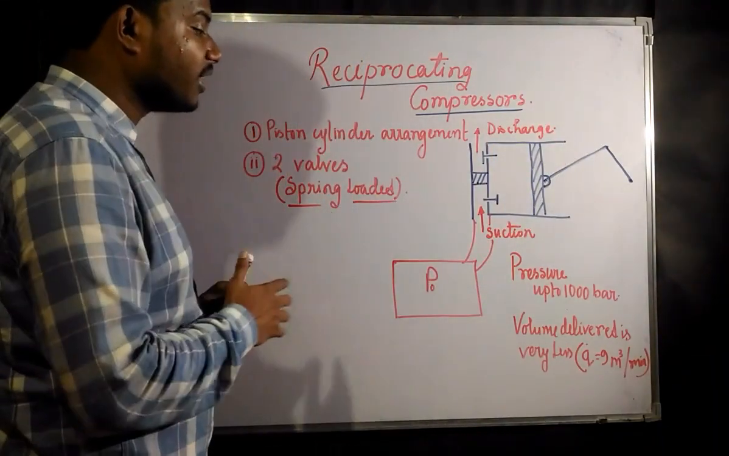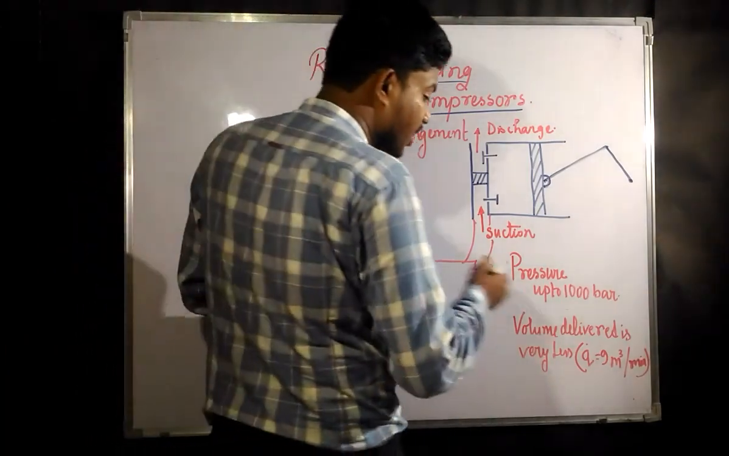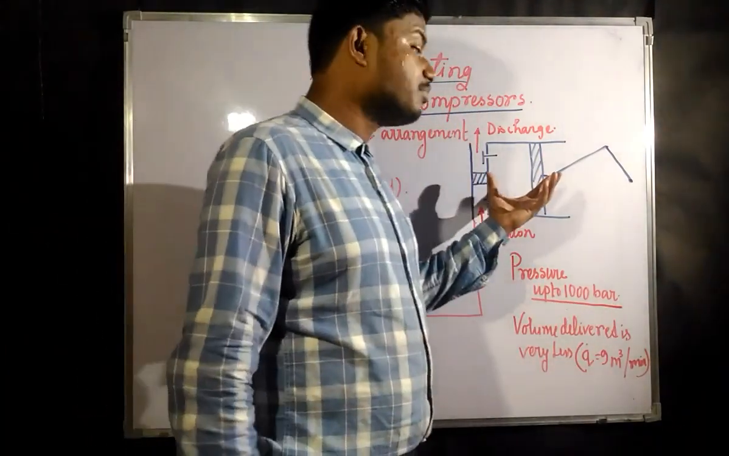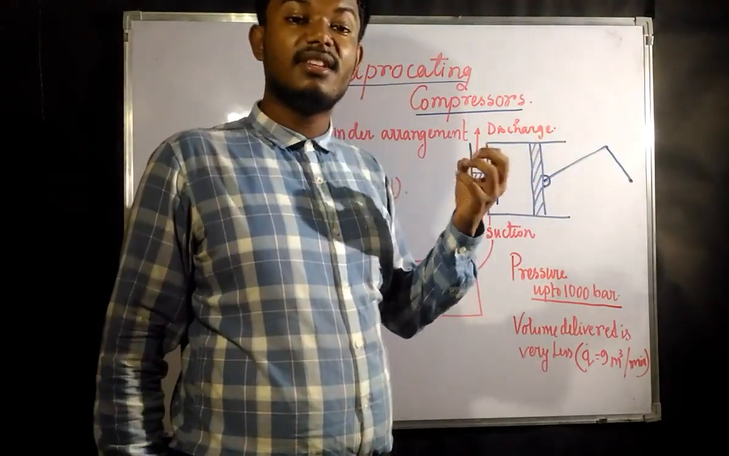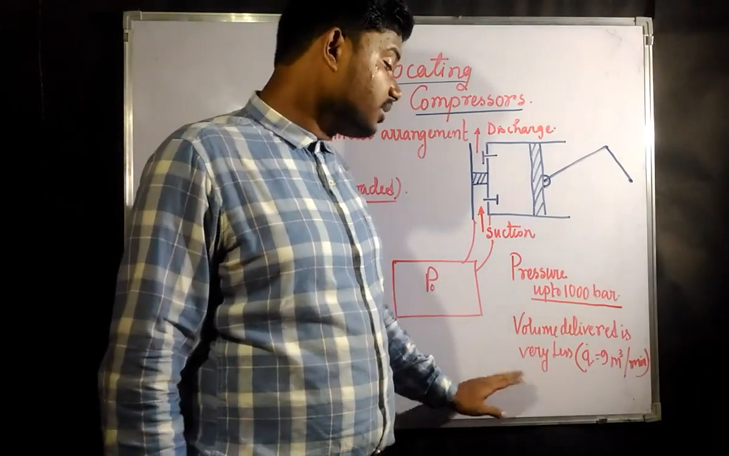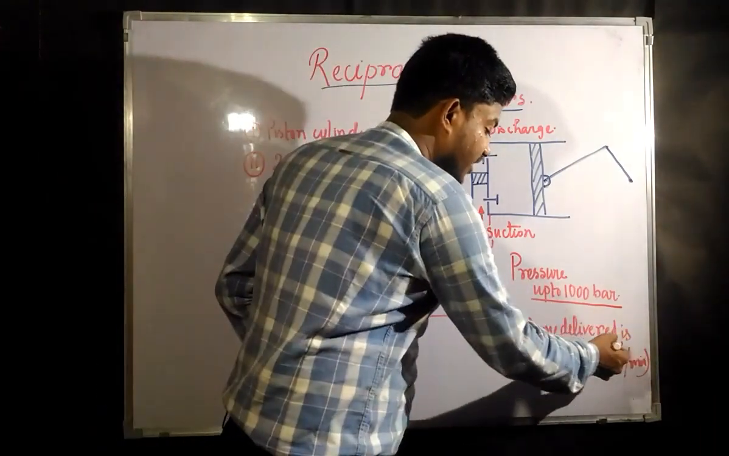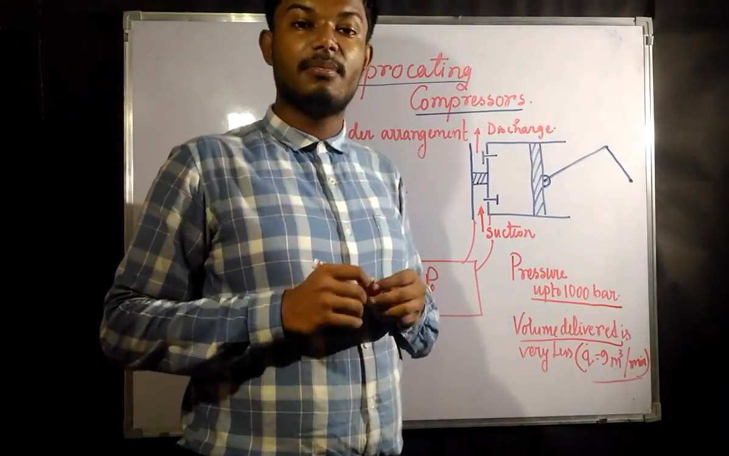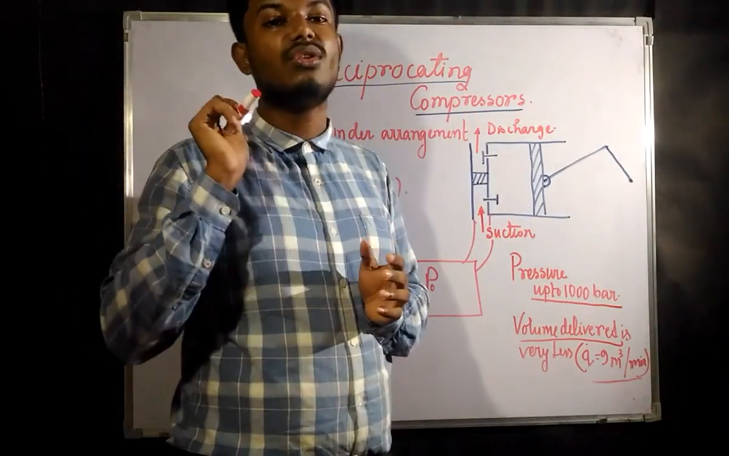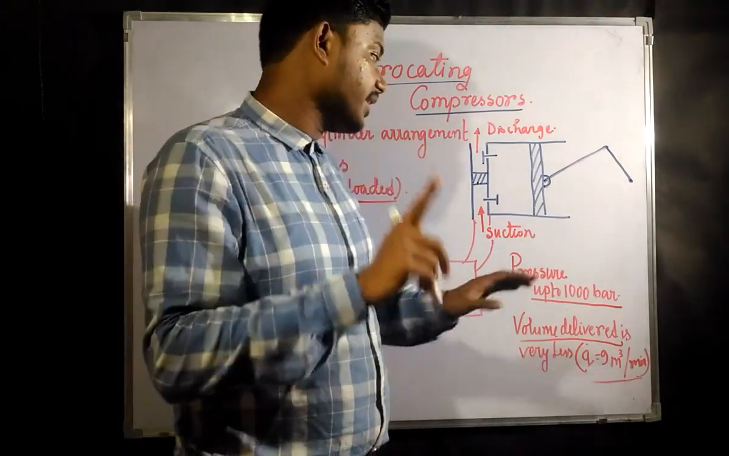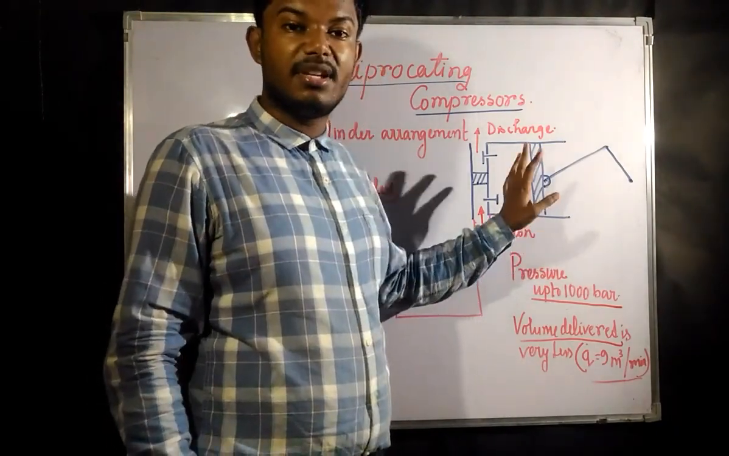Now, a reciprocating compressor can compress up to 1000 bar. But the volume delivered is going to be very low, likely about 9 meter cube per minute. In 1 minute it is going to compress only 9 meter cube, but the pressure would be appreciably high.